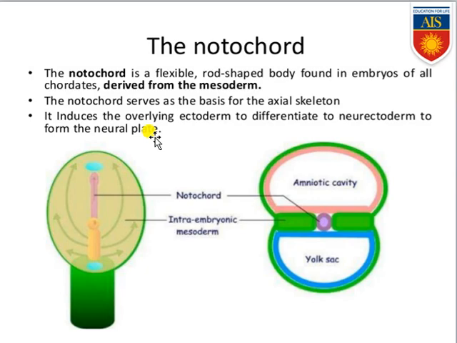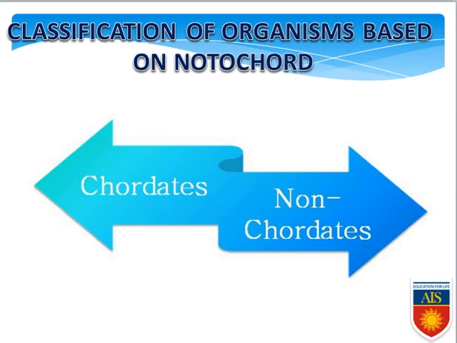Now, if we categorize based on the presence or absence of the notochord, we can obviously divide the organisms into two categories. One is non-chordate, meaning those not having any kind of notochord. They are all non-chordates or invertebrates. The organisms in which the notochord is present are commonly known as chordates. So this is the categorization of organisms based on the presence or absence of the notochord.